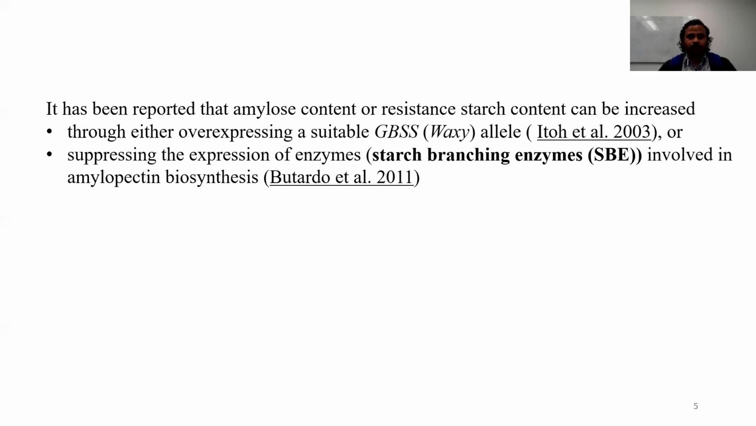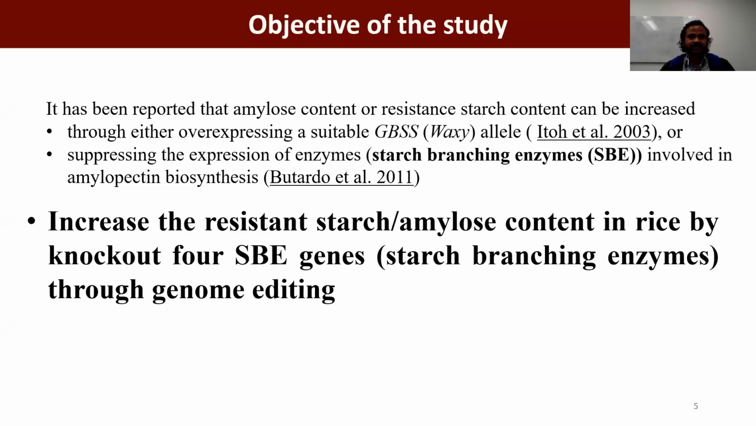It has already been reported that amylose content or resistant starch content can be increased in 2 ways, either through overexpression of a suitable granule-bound starch synthase allele or by suppressing the expression of starch branching enzymes involved in amylopectin biosynthesis. In this study, we only focused on 4 starch branching enzymes. So our objective was to increase the resistant starch or amylose content in rice by knocking out 4 starch branching genes through genome editing.